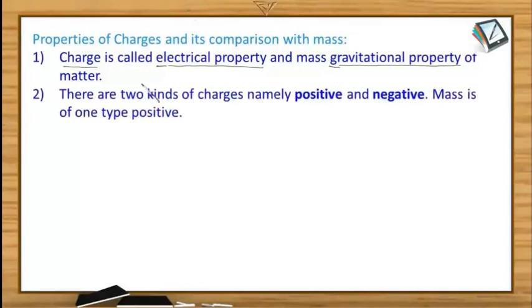There are two kinds of charges, namely positive and negative, as we have already understood that it was Benjamin Franklin who introduced the concept of positive and negative because when he observed that these two kinds of charges have a tendency to cancel the effect of each other.